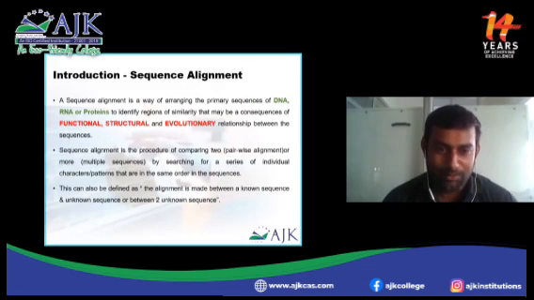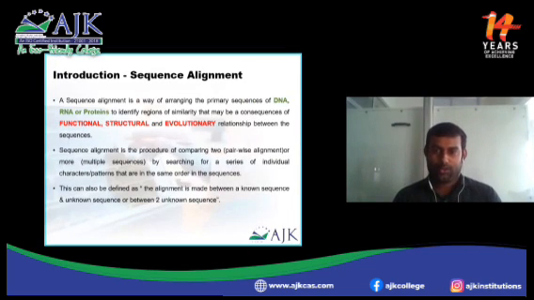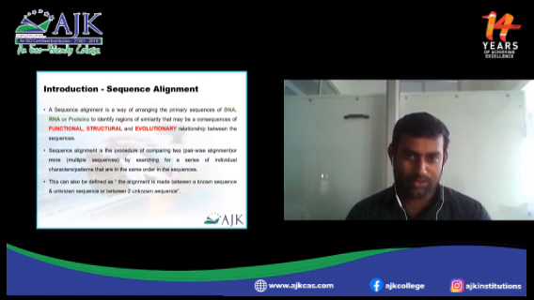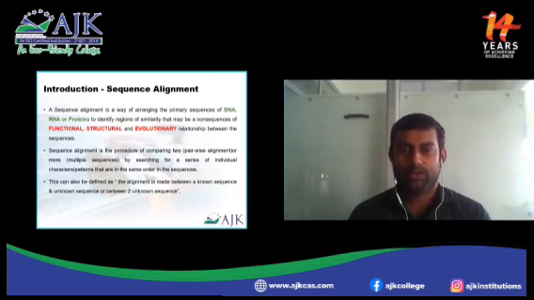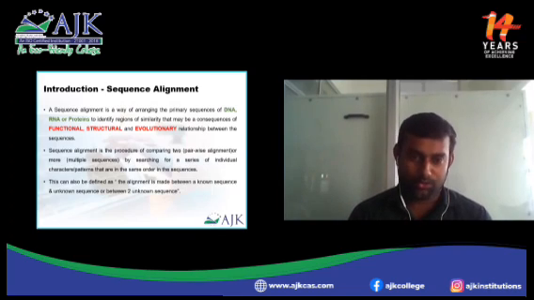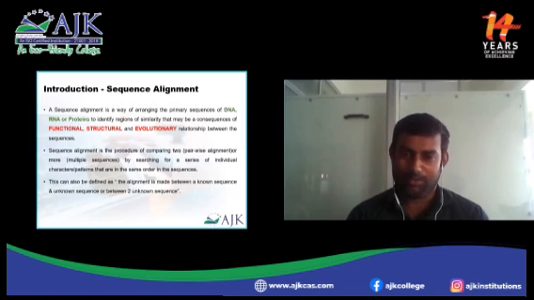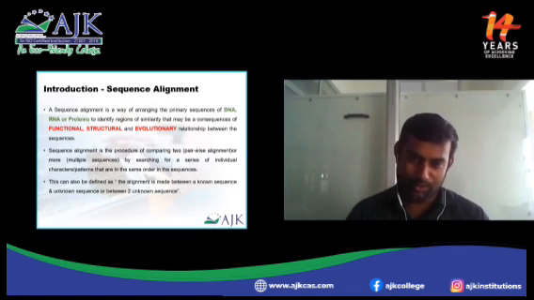Okay, the sequence alignment shows the functional, structural, and evolutionary relationship among the sequences. This can be defined as the alignment made between a known sequence and an unknown sequence. If you are doing some research in your lab, you got some known sequence.